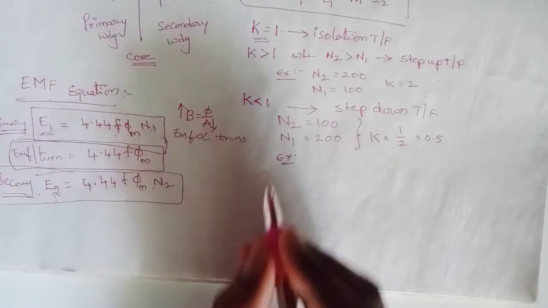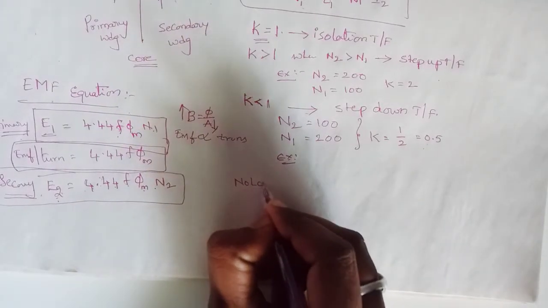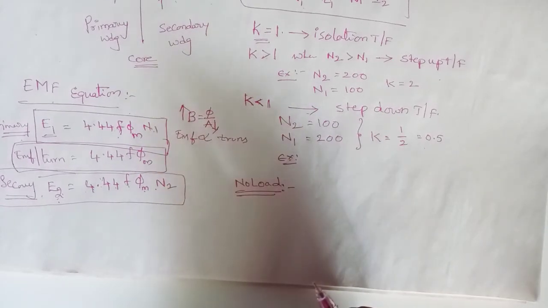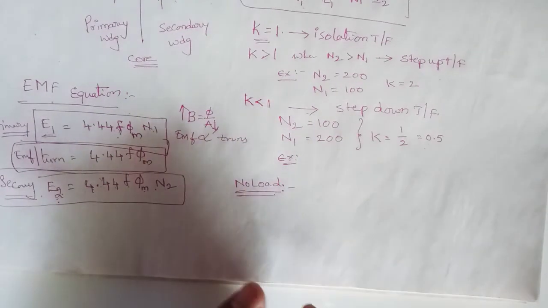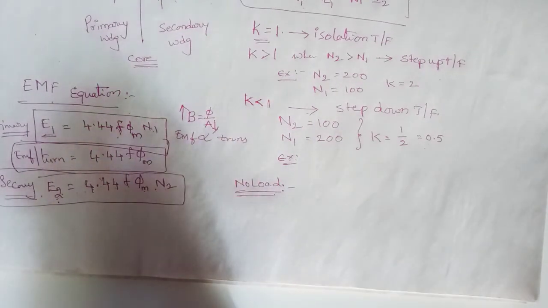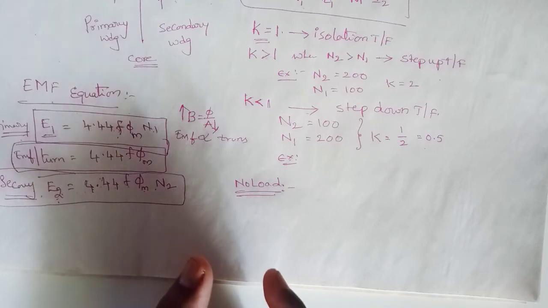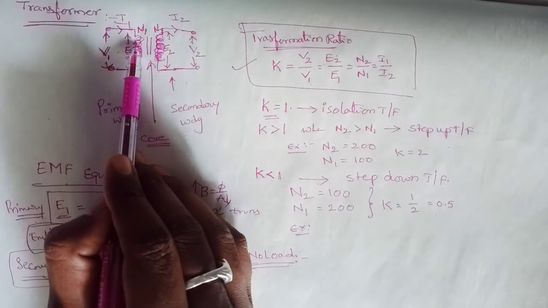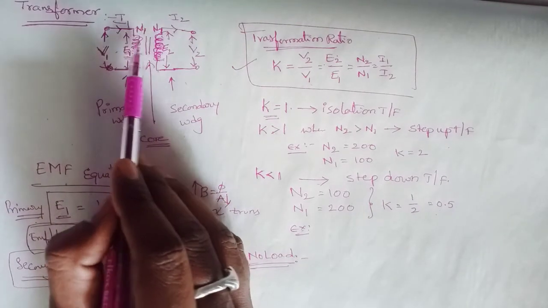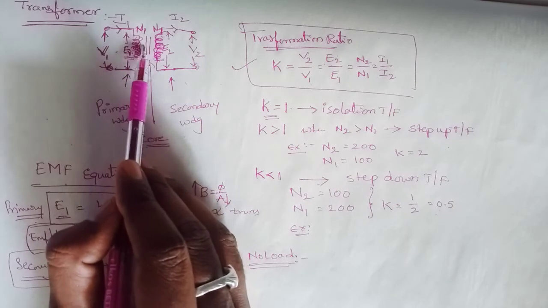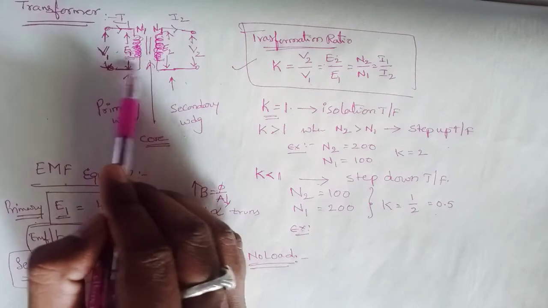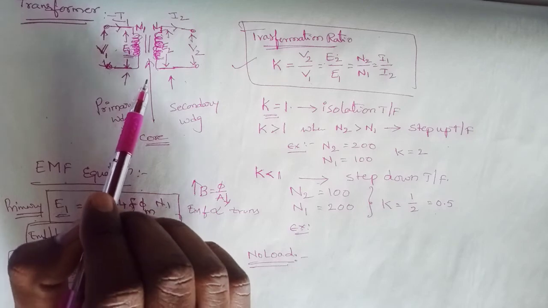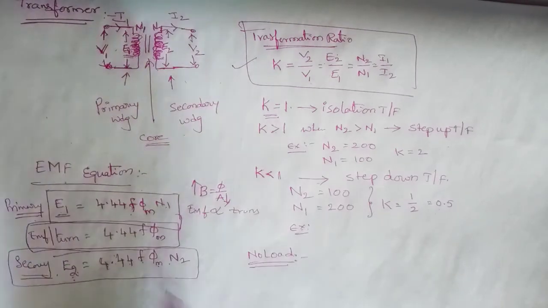So I will be saying about no load conditions. When we come to a transformer on no load, it is a very important point why we have to discuss the transformer on a no load condition. If you see this diagram, the air gap between the primary winding and the secondary winding, if the air gap is more, what is the problem or what are the things going to occur is very important before going to discuss the no load conditions.